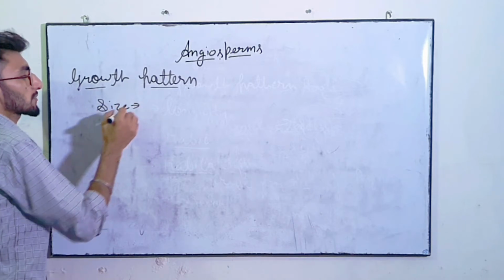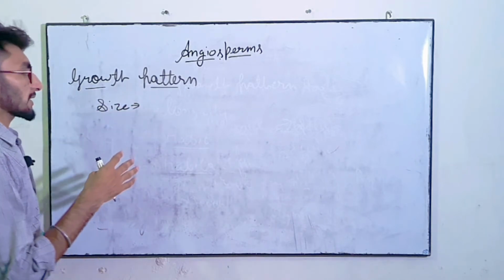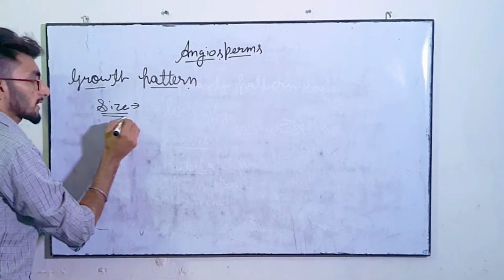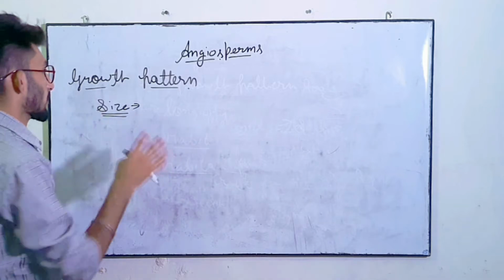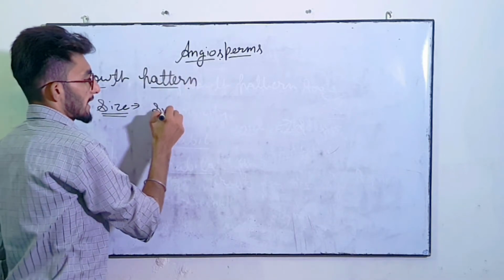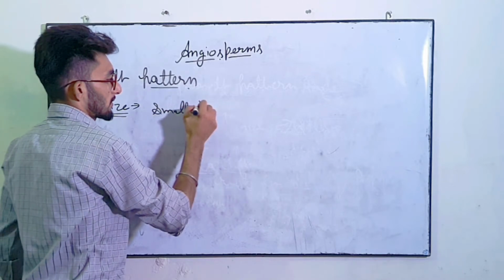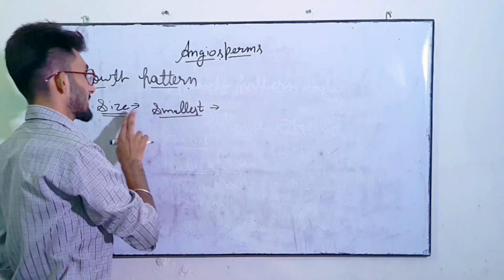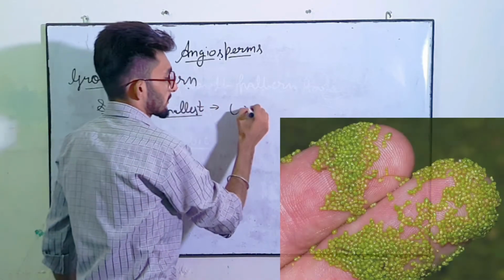Some angiosperms are very tiny and some are very large and long. Depending upon the size, there are three different categories of angiosperm. First is the smallest angiosperm, which is of a few millimeters. The smallest angiosperm is Wolffia.